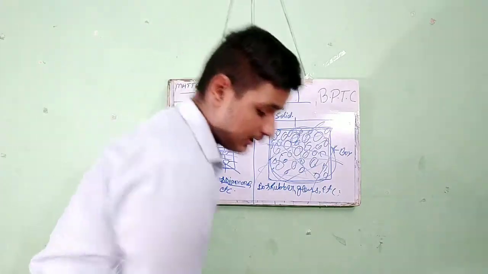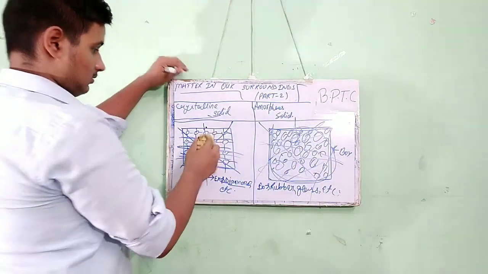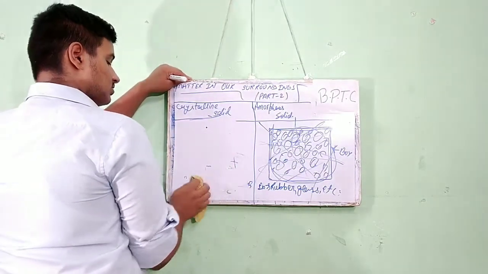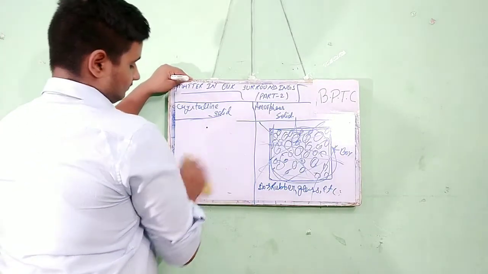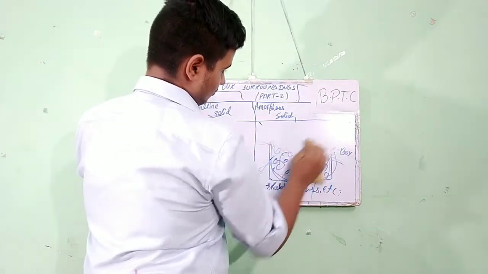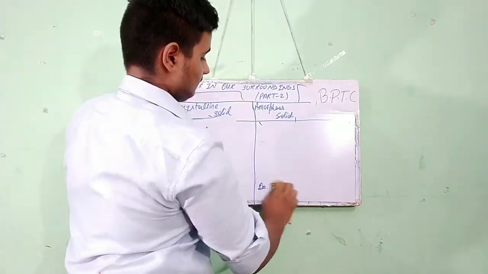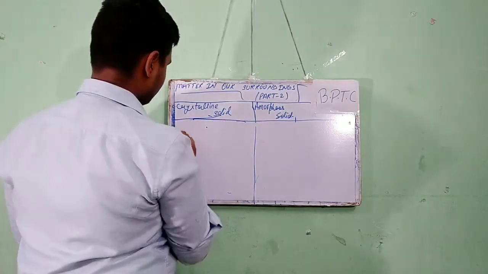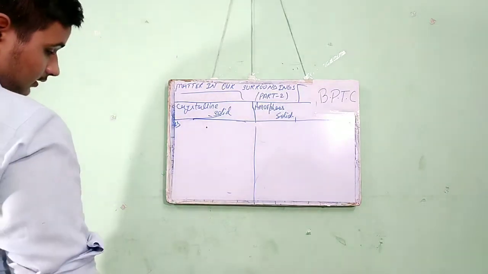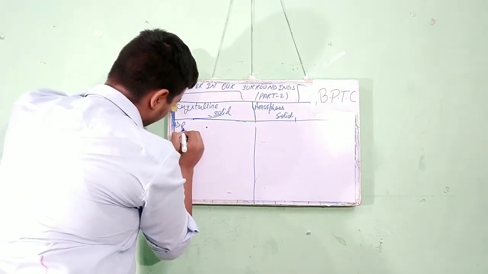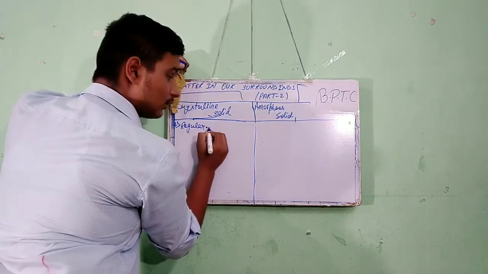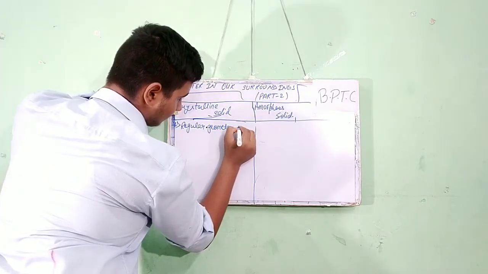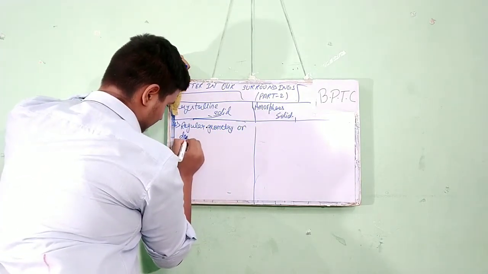Now I am going to differentiate them. What are the major differentiations, and on which conditions do we differentiate? First point: crystalline solids have regular geometry or a definite shape.